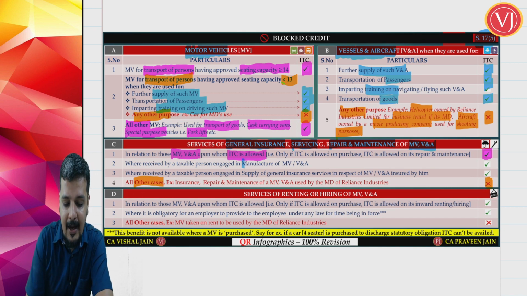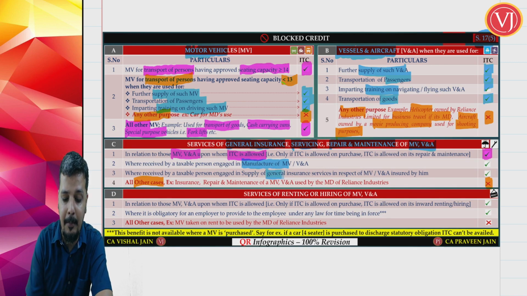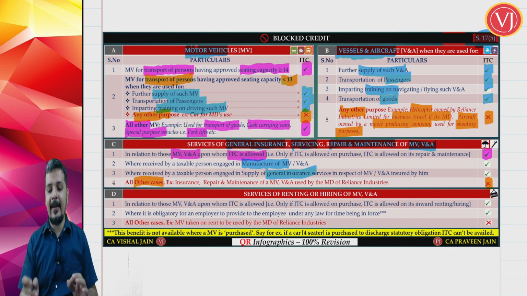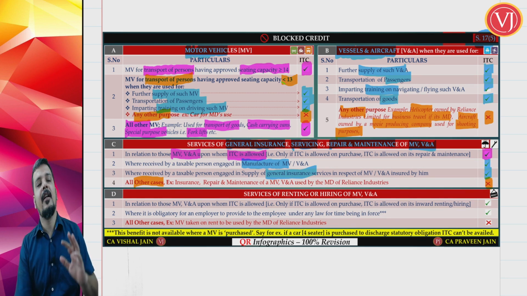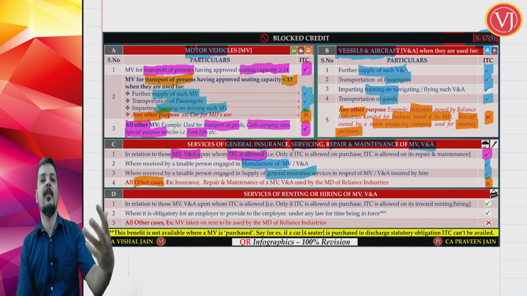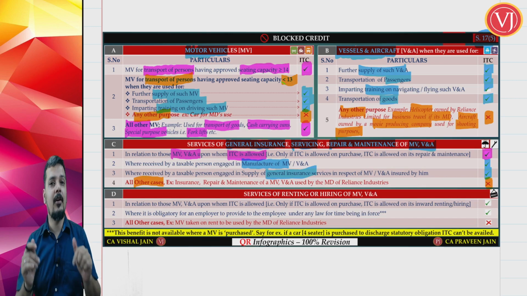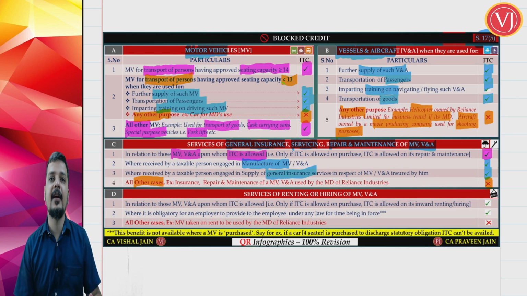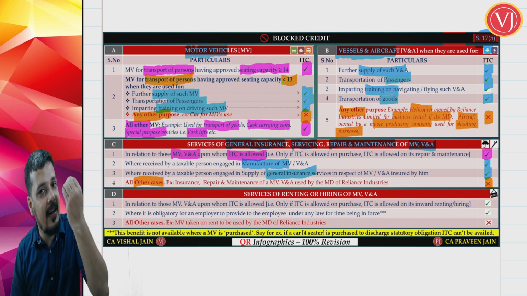If you are talking about manufacture of motor vehicles, vessels or aircrafts, or if you are talking about a general insurance company which goes for reinsurance, these two sectors will get the credit always, which means that even if at the time of purchase of such motor vehicles, vessels and aircrafts you are not eligible to get the credit, a manufacturer or a general insurance company will get the credit of general insurance services and repair and maintenance services always. You need not see anything for them.